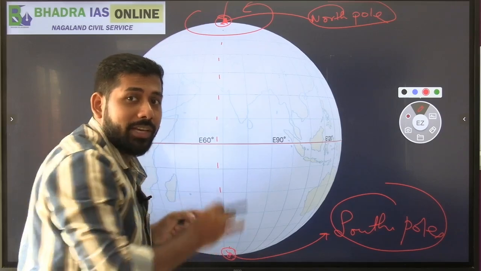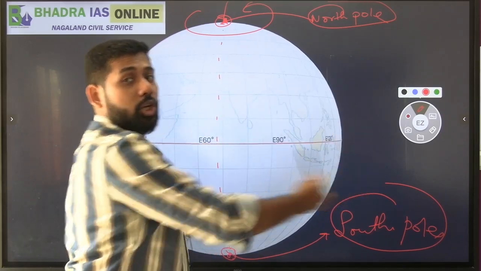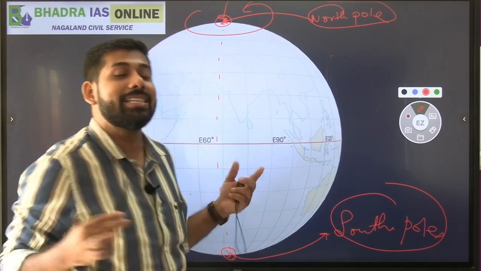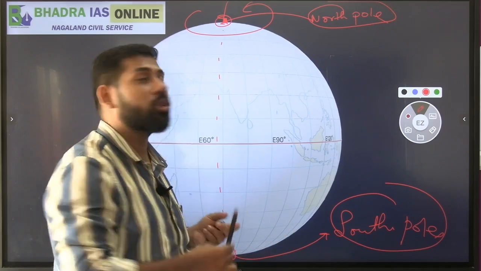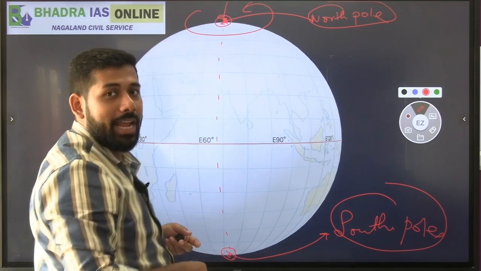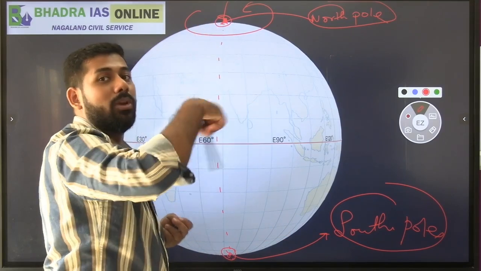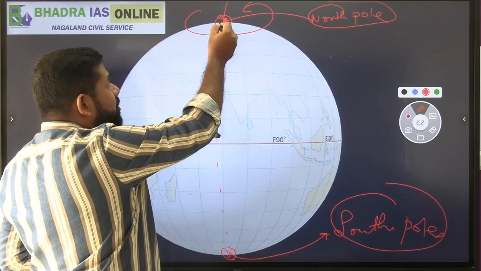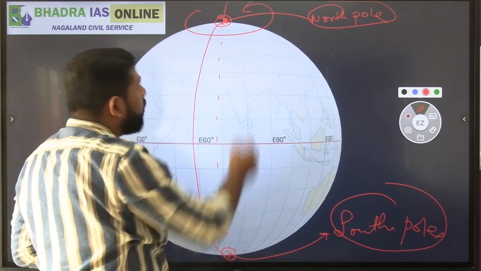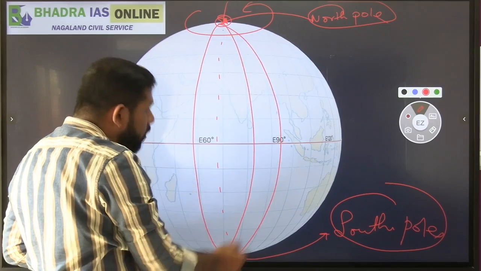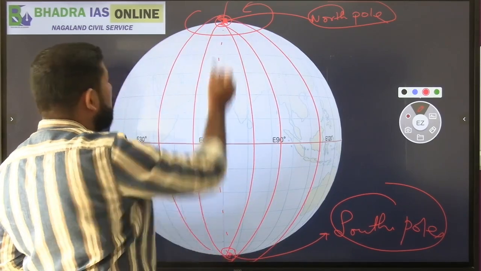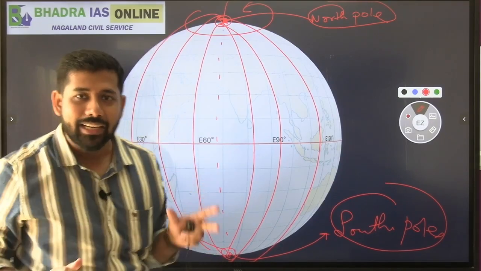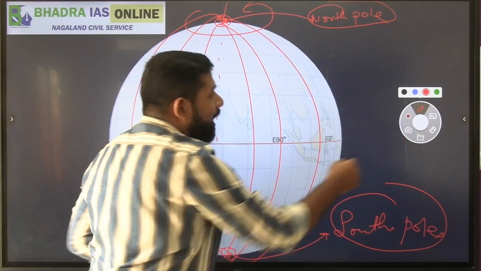So what we are observing is that the earth does the revolution around the sun, but at the same time on a daily basis the earth keeps on rotating along this axis, and these are along the polar regions. Now the imaginary lines which are connecting the north pole to the south pole, north pole to south pole, north pole to south pole, these are called longitudes. Is that clear?